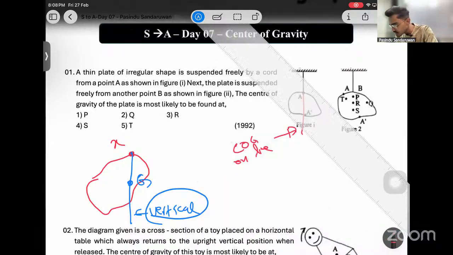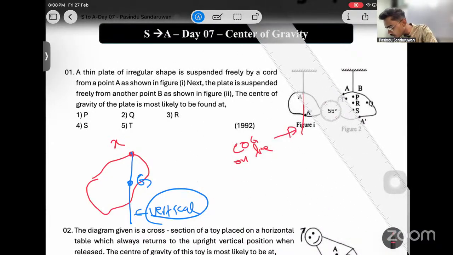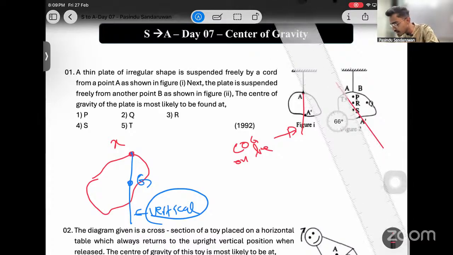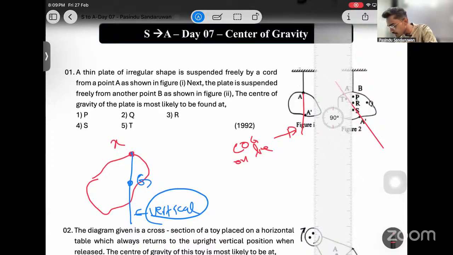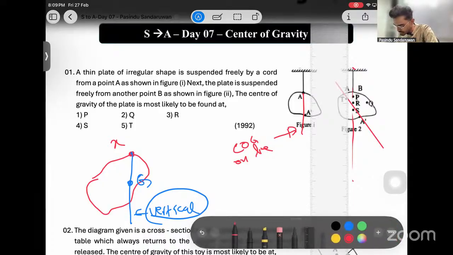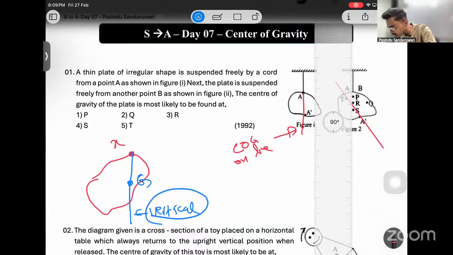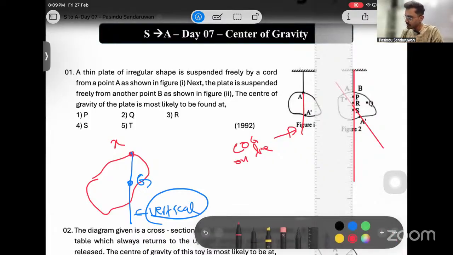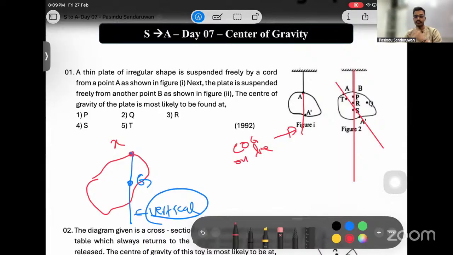Let me draw this like this. The line which connects A dash has the center of gravity on it. And if it is suspended by B, the vertical line which goes through B, like this, also has the center of gravity on it, because the center of gravity and suspension point should be vertical.